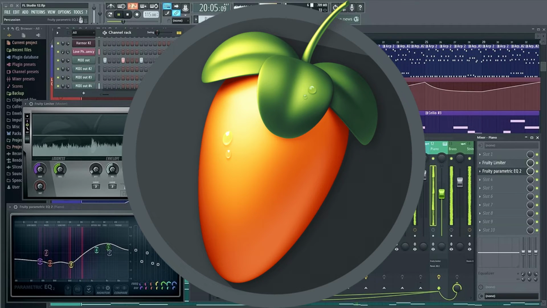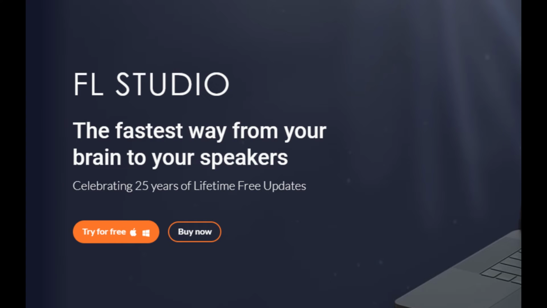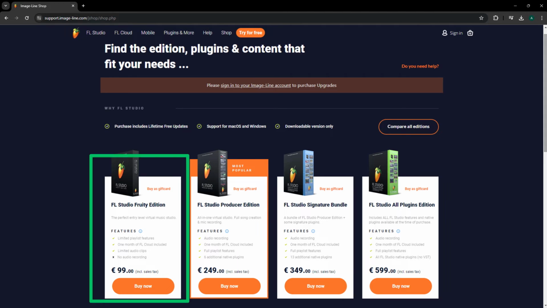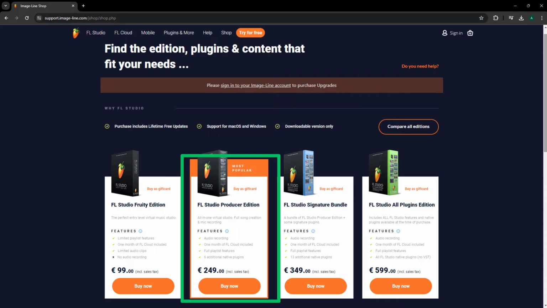Mac and Windows devices. It has a free trial, although paying is mandatory in order to export your projects and use them anywhere. The minimum price is €99 for the Fruity edition, but this version is not good enough since it doesn't include audio recording and it has limited playlist features and limited audio clips, so we will be talking about a minimum of €250 for a good version.